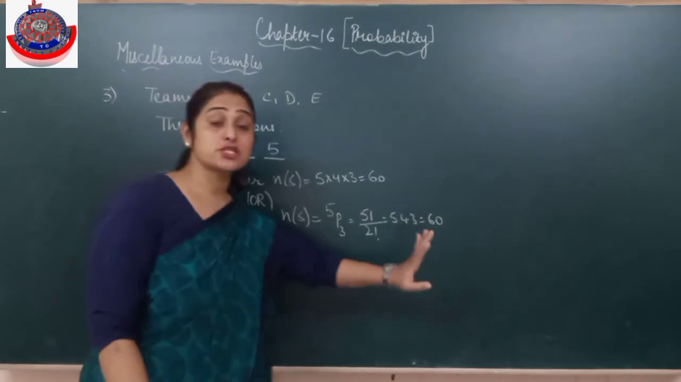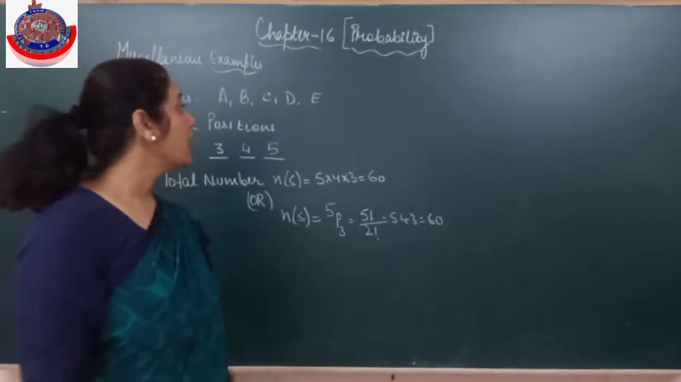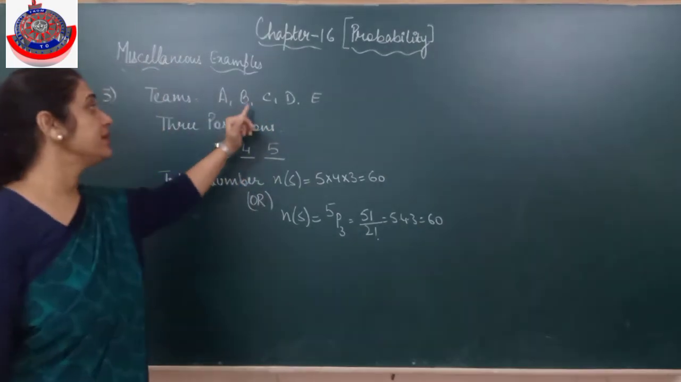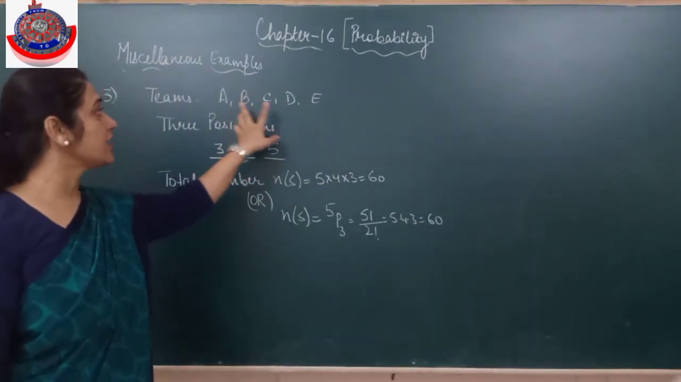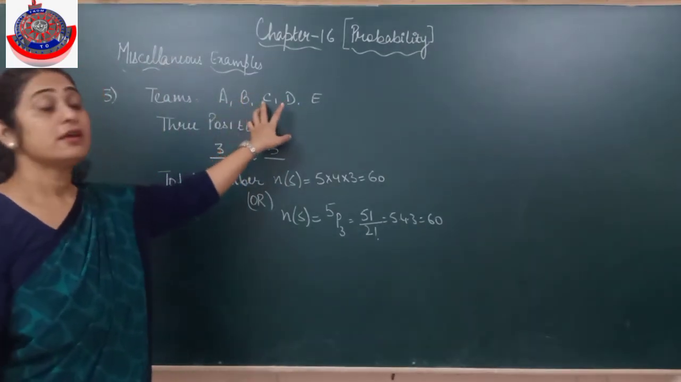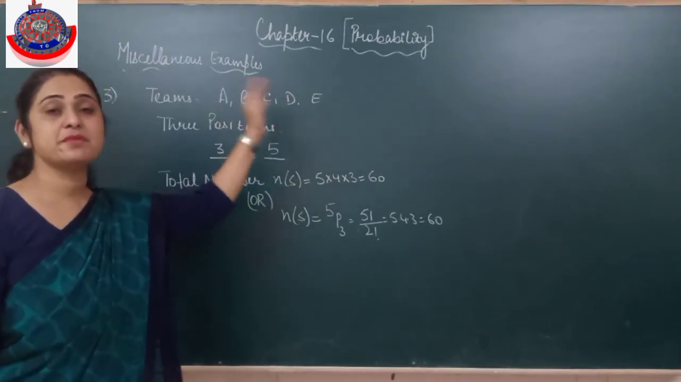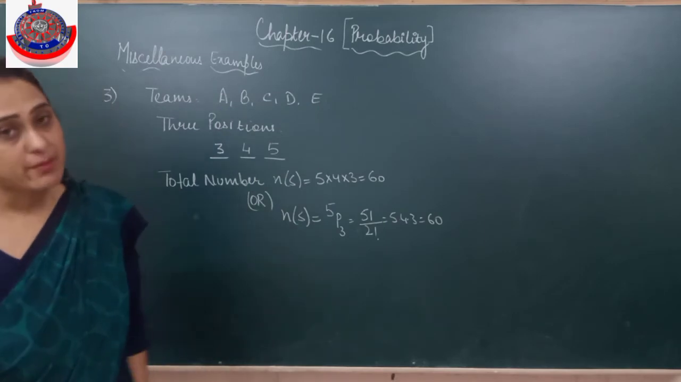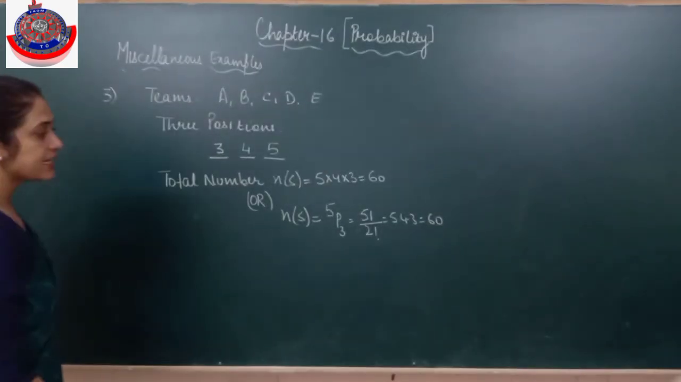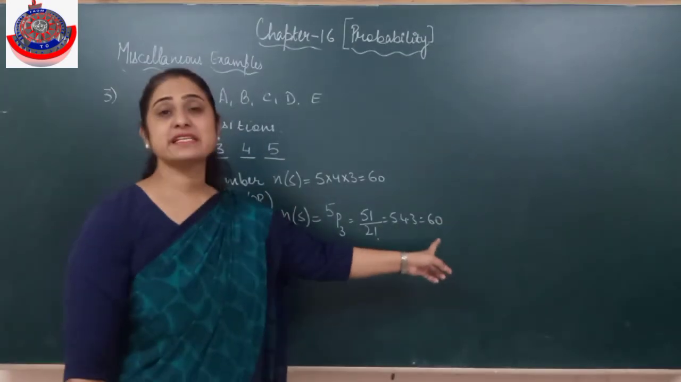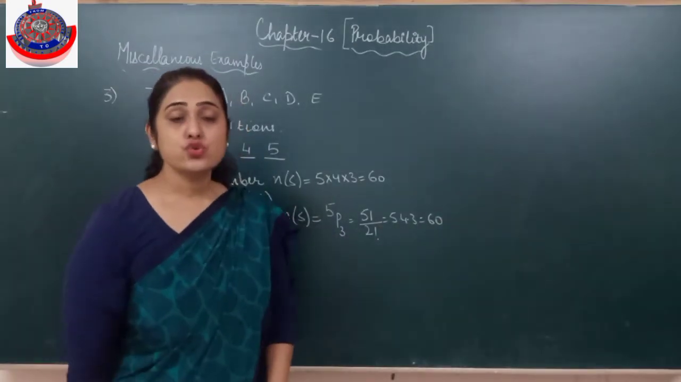Now see, it is 60. 60, as we did in the first example. 60 ways means I have to arrange A, B, C, D, E. Then A, the arrangement of these four. B, the arrangement of these four. C, D, E, the arrangement of these four. So I'm not writing the complete thing. Is it clear? So it has 60 sample points.